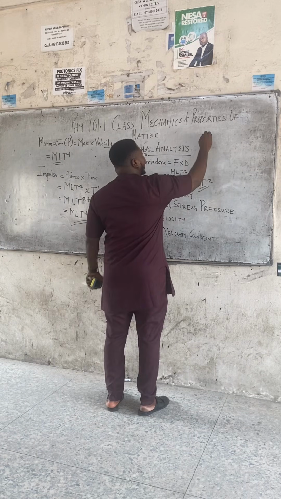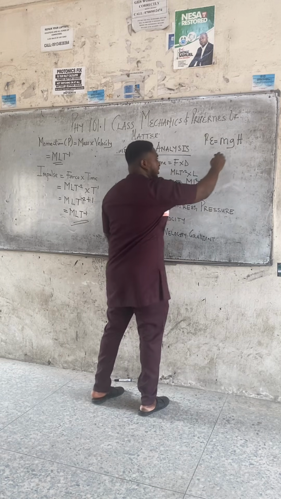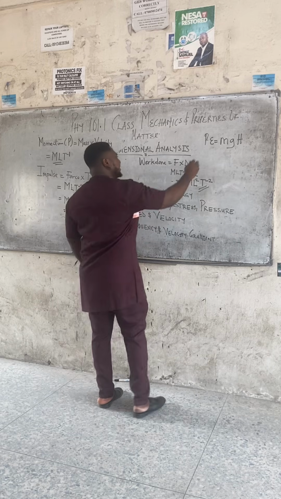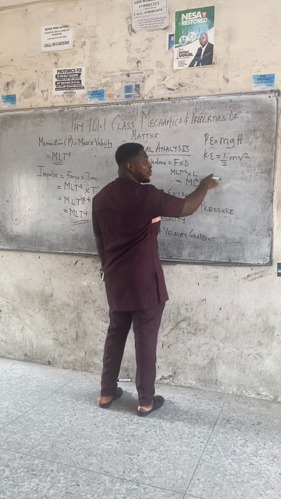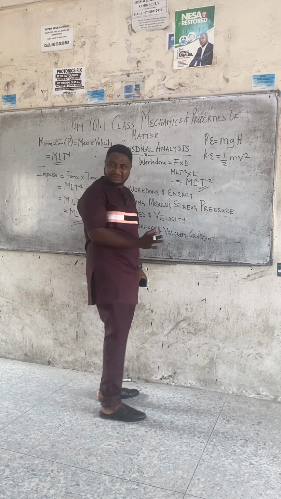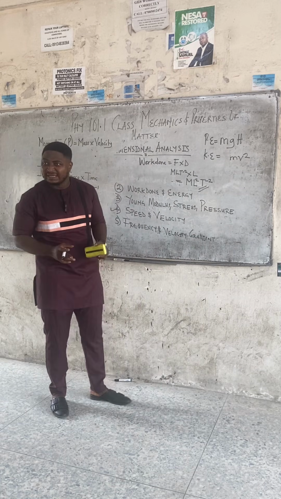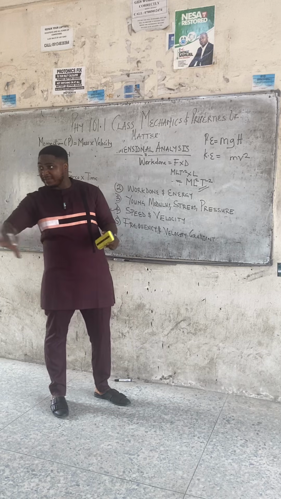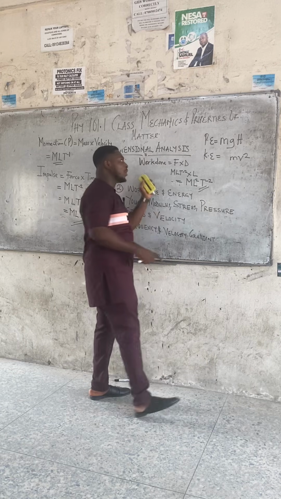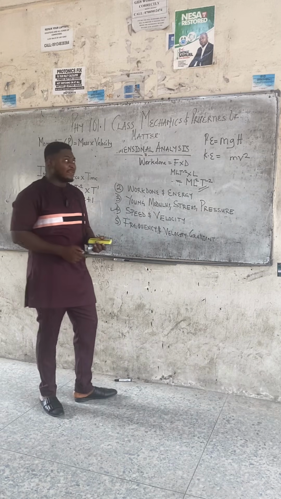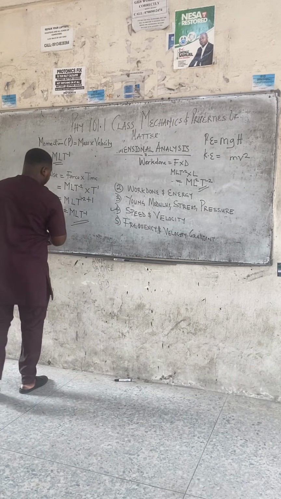Now, let us look at potential energy. Potential energy, PE, is mass times acceleration due to gravity times height, mgh. Kinetic energy is what? Half mv squared. But I told you, when doing dimension, numbers like 1 over 2, 2, 4 are negligible, so I can clean them off. Someone should not say, sir, but the formula is half mv squared. Yes, the formula is still correct, but when doing dimension, numbers can be cleaned off. So class, I want to prove that both potential and kinetic energy and work done have the same dimension. As long as it is energy, it has the same dimension as work done, and even the same unit, joules. Let's look at that mgh, potential energy.